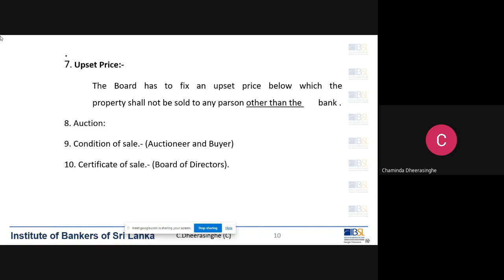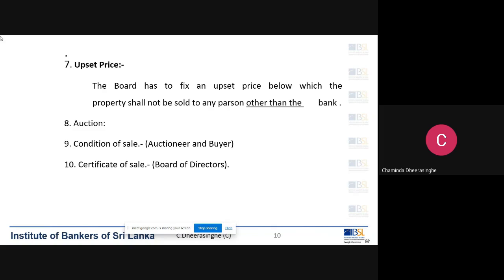After passing the resolution, we prepare a notice of resolution. The notice of resolution also carries that information. Basically, it is the same information that we have included in the resolution.